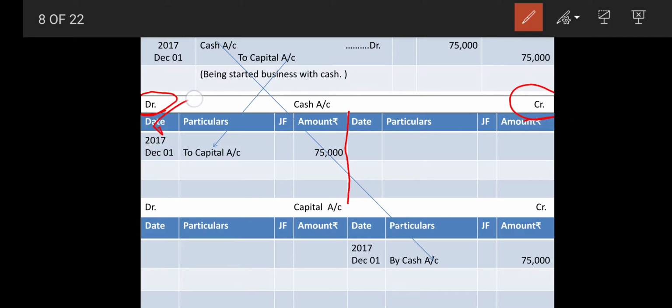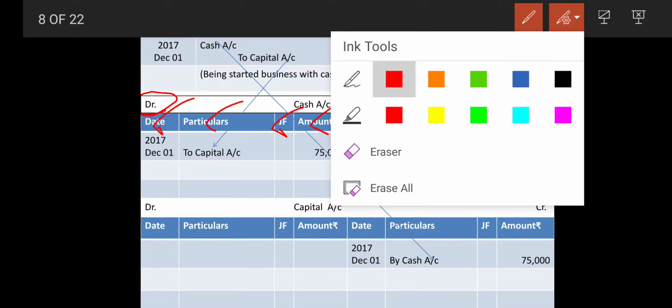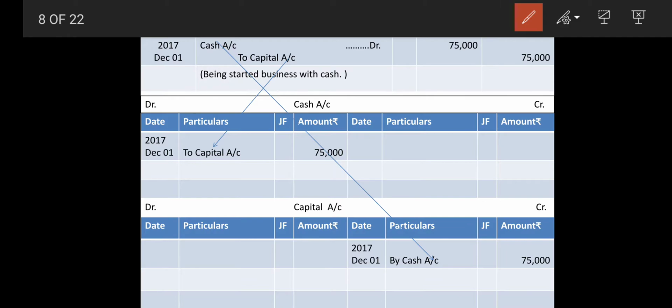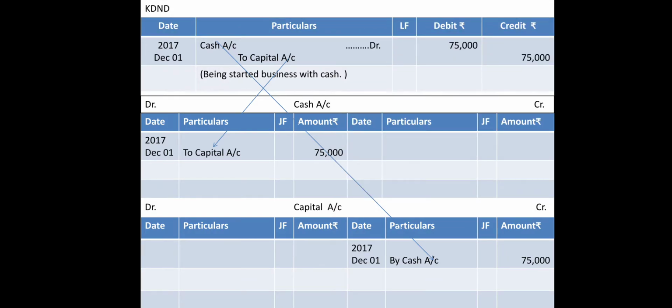Now here there will be date, particulars, journal folio and amount in rupees. This is repeated again, the same on the credit side: date, particulars, journal folio, amount in rupees, right? So this way you can see your format is ready. Now we are going to start with the posting.